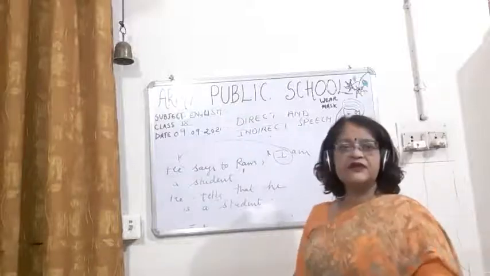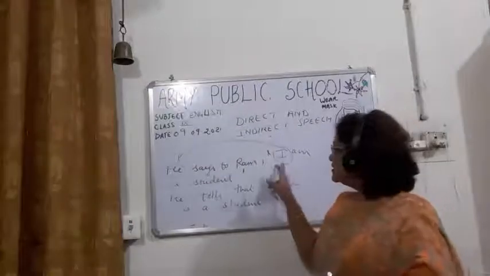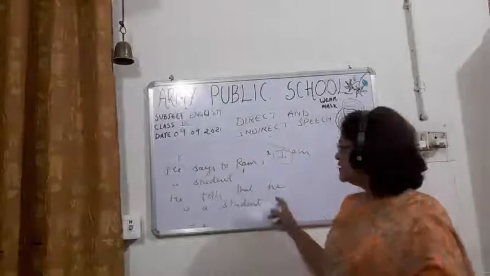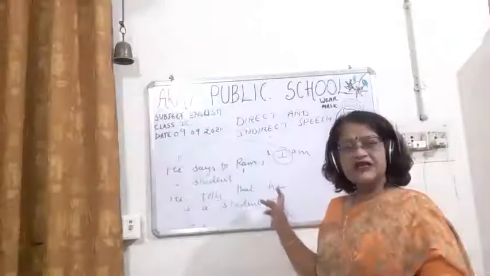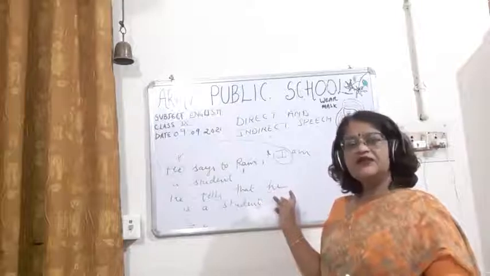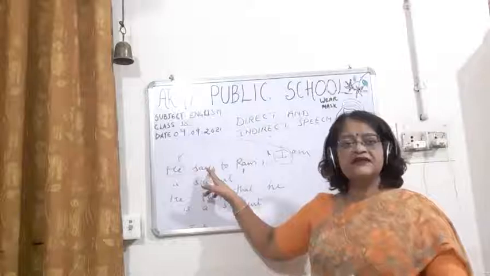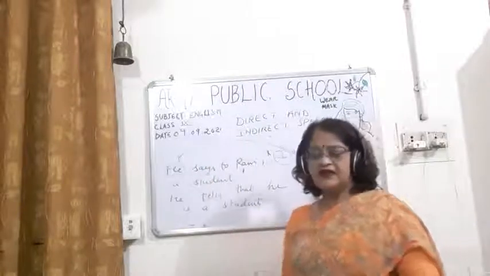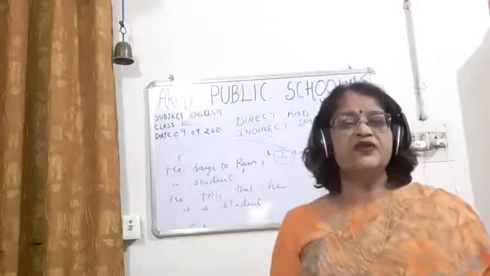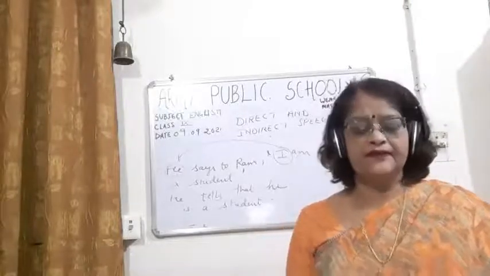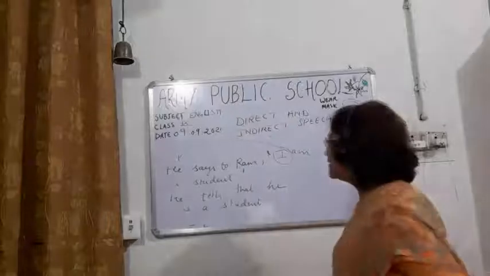So how to change the pronoun? The first person will change according to the subject here. That's why instead of I, we have he. Now we cannot write am with he, so we have written is, because here it is present tense, so the reported part will also be in the present tense. So this you have to see. Now let's take another example.